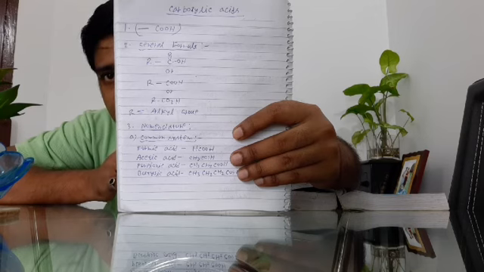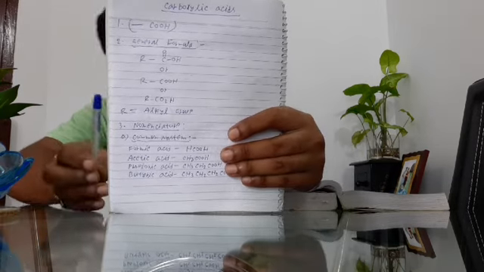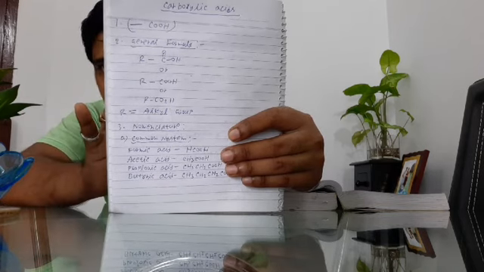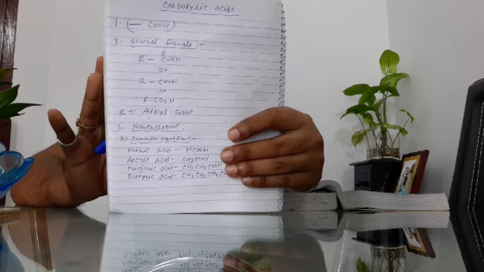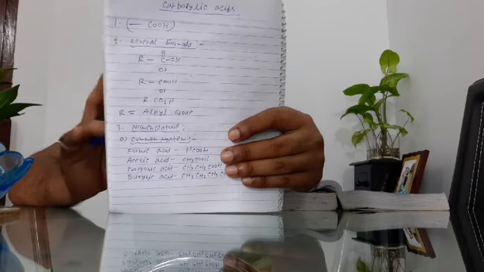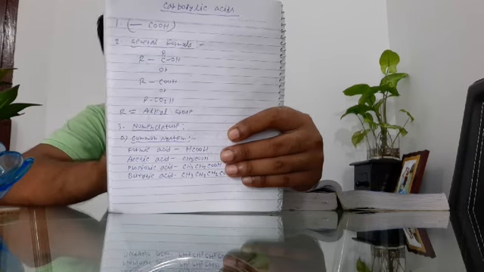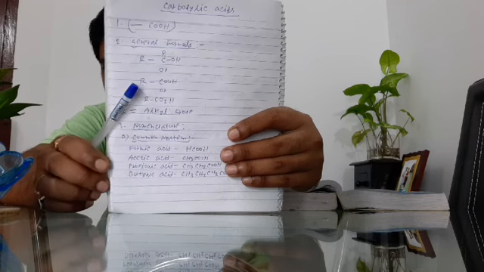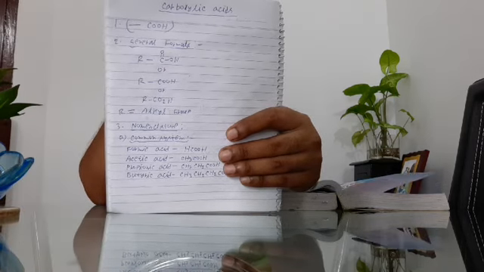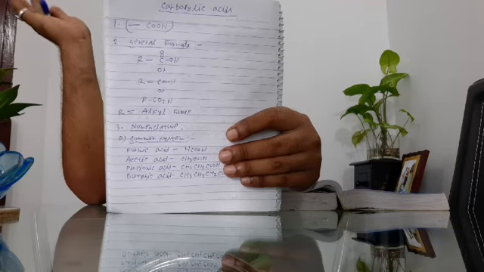What is the general formula of the carboxylic acid? Here I have written the general formula, not three formulas but a single general formula: RCOOH, RCO2H, or R with a double bond to O and a single bond to OH. It is a single formula. The mother formula is RCOOH, the general formula of the carboxylic acid, where R denotes the alkyl group.